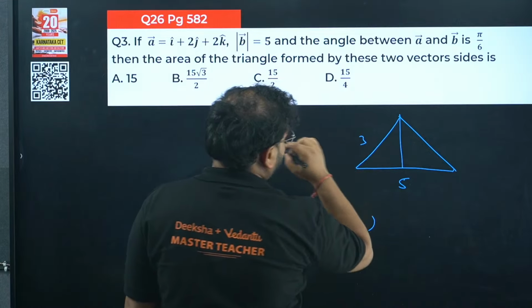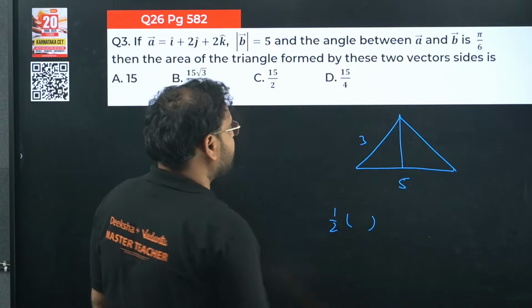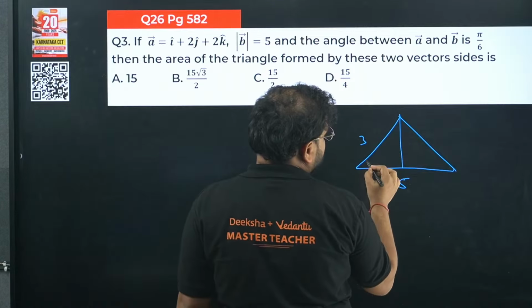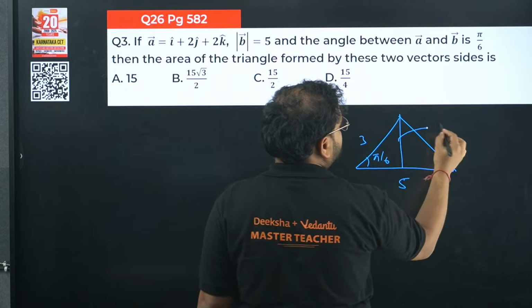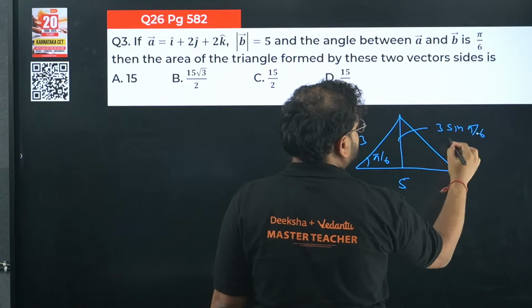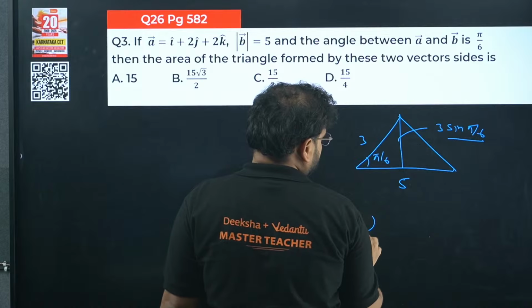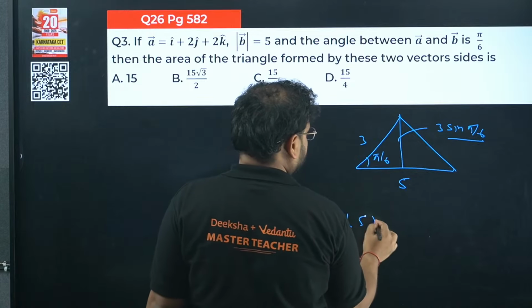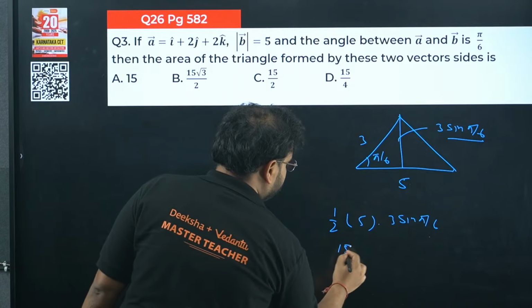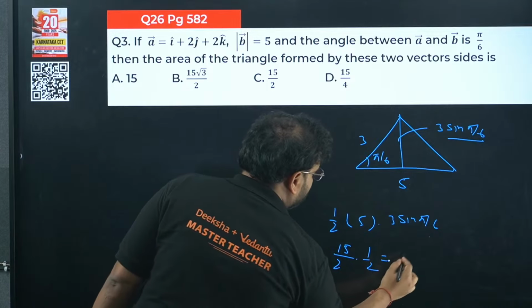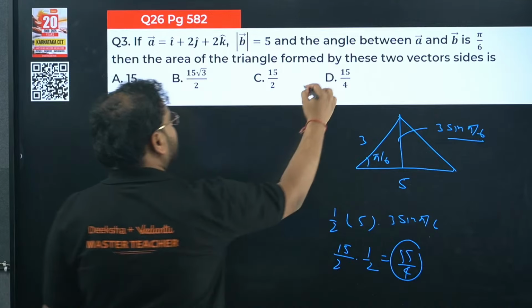This is 3, okay? And then you'll have sine pi by 6. Why sine pi by 6? Because if this is 3, and this is basically your angle, let's say pi by 6, then this is your cos component, this is your sine component. So it becomes 3 sine pi by 6. The vertical component is the sine component, this is the cos component. So right here, 5 into 3 sine pi by 6. So it becomes 15 by 2 into 1 by 2. Answer is 15 by 4. So option D is correct.